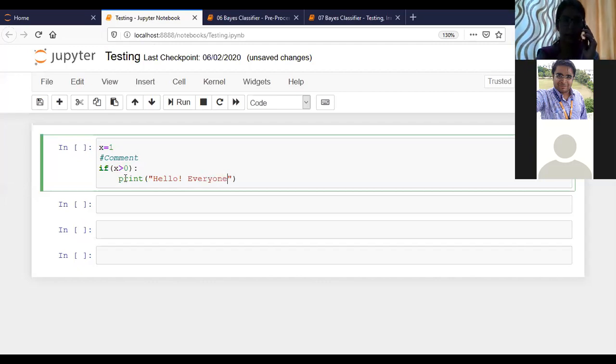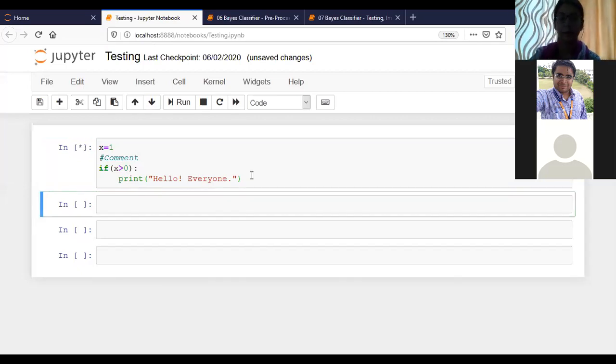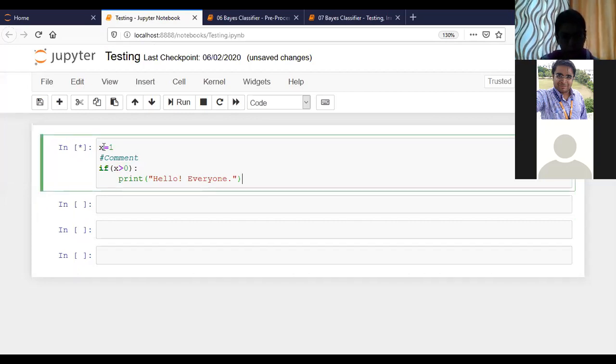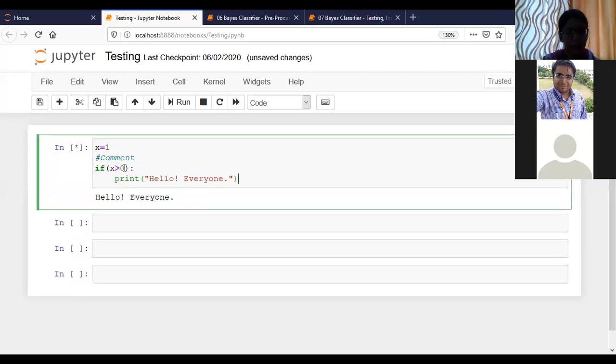If I run this code, it is a little slow, maybe there is some issue. x equals 1, this is a comment, and then this is the condition that x is greater than 0. It is true because the value of x is 1, and then print hello everyone, so it printed that.